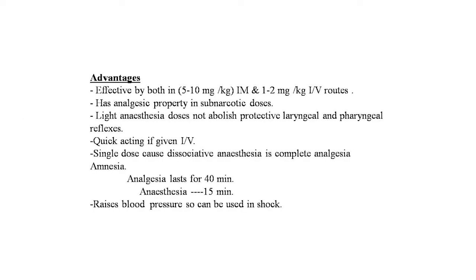Advantages of ketamine: effective by both routes, 5 to 10 mg per kg of body weight intramuscularly and 1 to 2 mg per kg of body weight IV. Has analgesic property in subnarcotic doses. Light anesthesia does not abolish protective laryngeal and pharyngeal reflexes. Quick acting if given intravenously. A single dose causes dissociative anesthesia, that is complete analgesia and amnesia. Analgesia lasts for 40 minutes and anesthesia for 15 minutes. Raises blood pressure so can be used in shock.